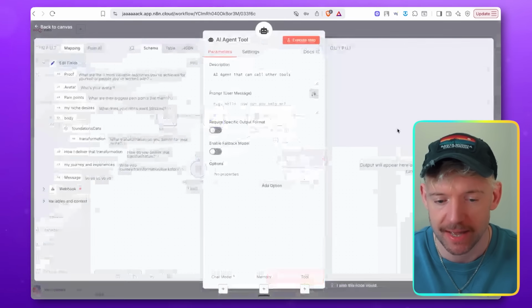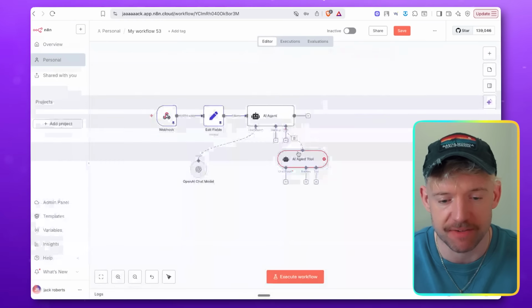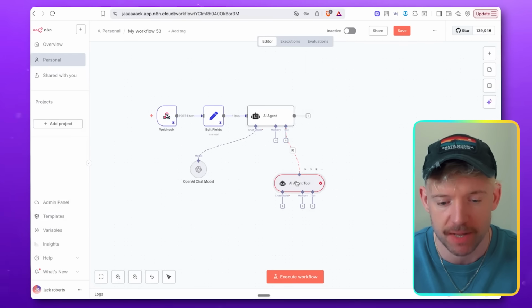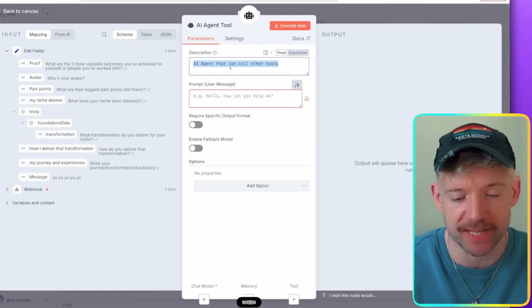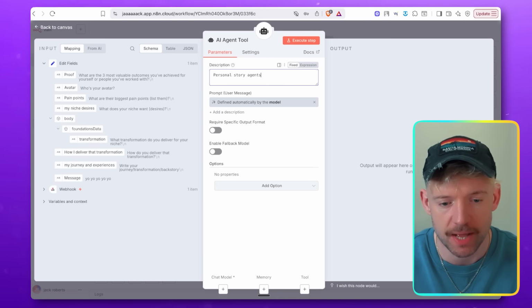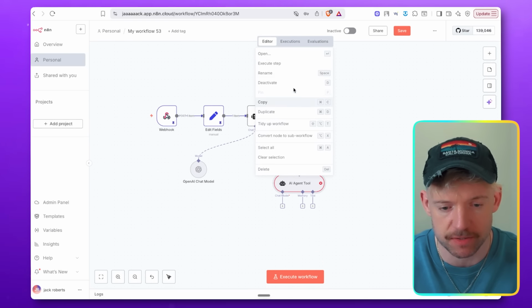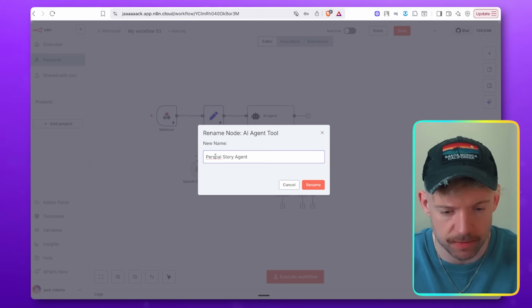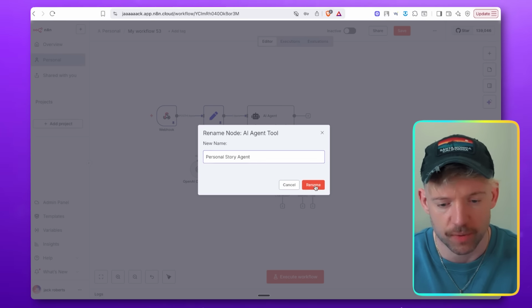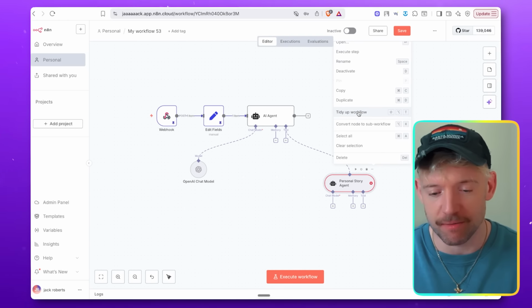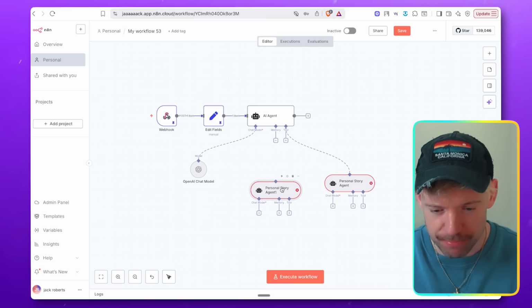We come down here to agent tool, and again, what we're going to do is give them specific names. What did we say we were going to call them? Sub-agent, personal story, lead magnet. So let's come down here. Personal story agent. Cool, and then click on define the prompt. Then we just want to give them a name, just like so, so we know exactly which one does which, and we call this personal story agent. Beautiful. I like having emojis, but n8n doesn't like that. If I could have one request, it'd be to let me beautify some of these.